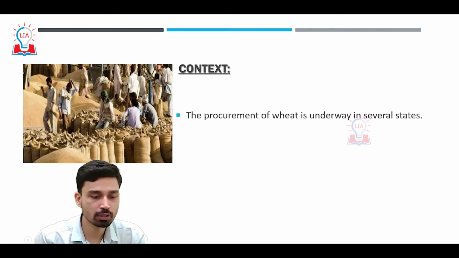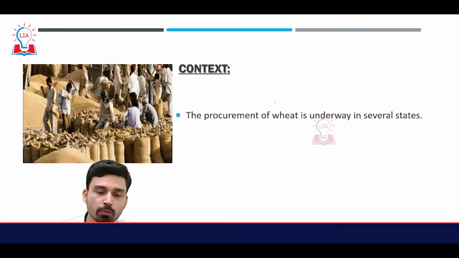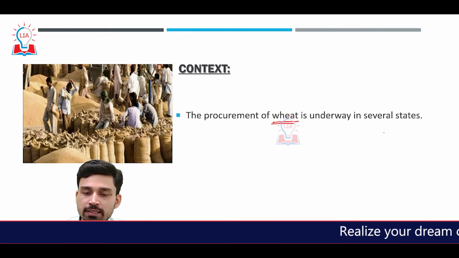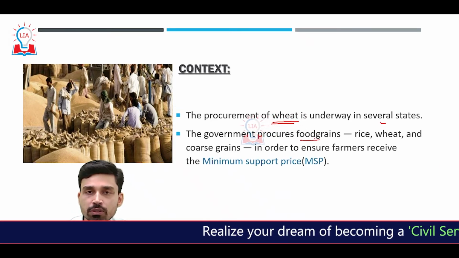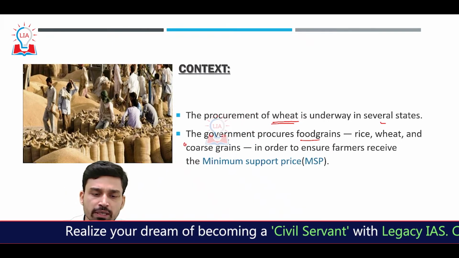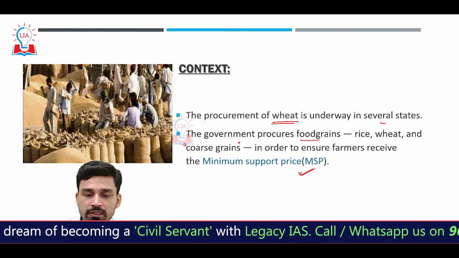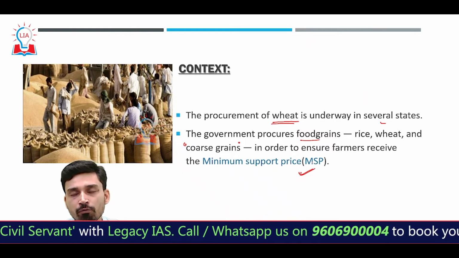First of all, we are discussing this in the context that, as of now, the procurement of one of the most important cereal grains of India, wheat, is underway in several states. The government procures food grains, for example rice, wheat and other coarse grains like millets, in order to ensure that farmers receive the minimum support price for their crops.